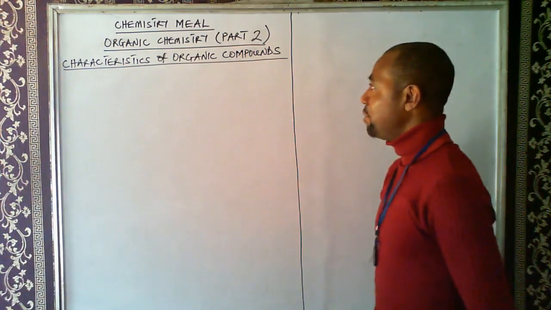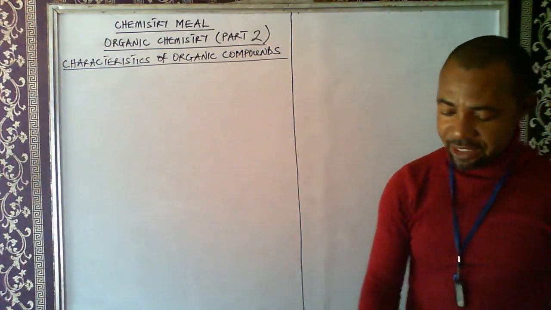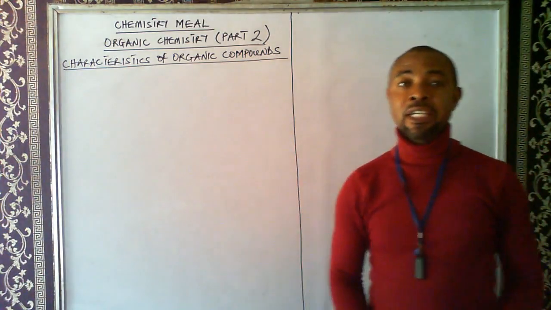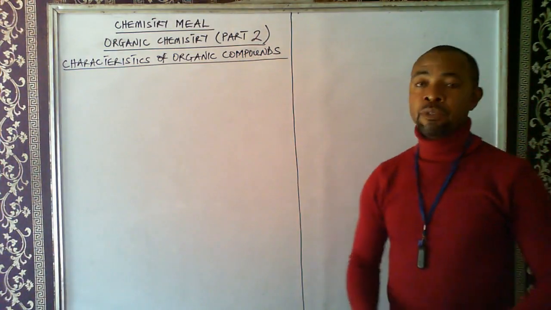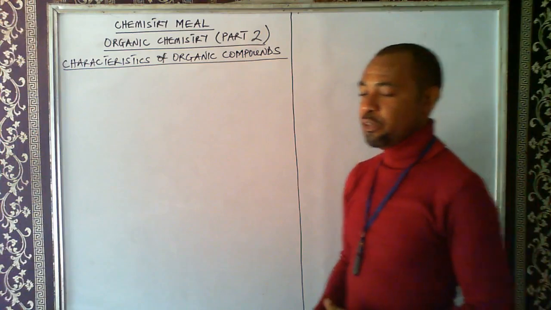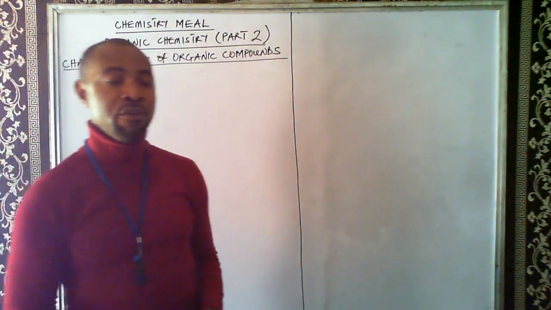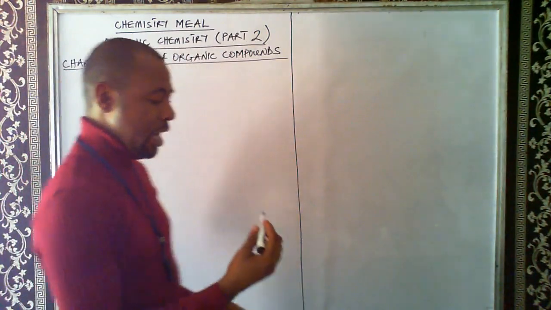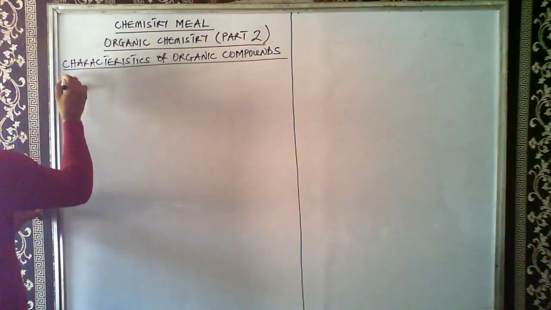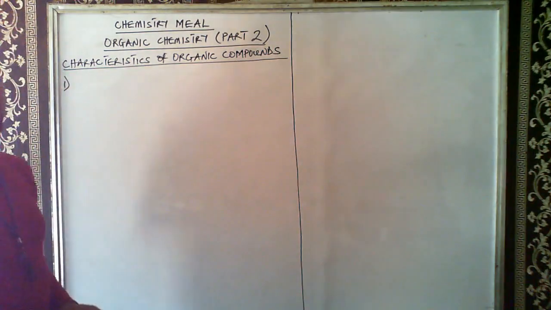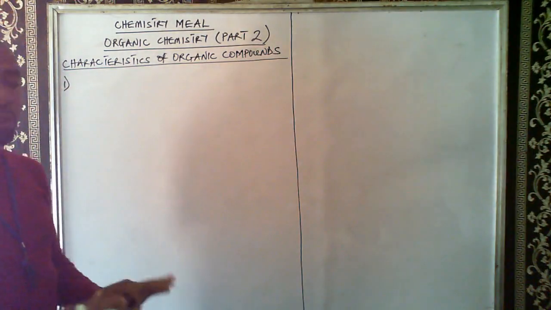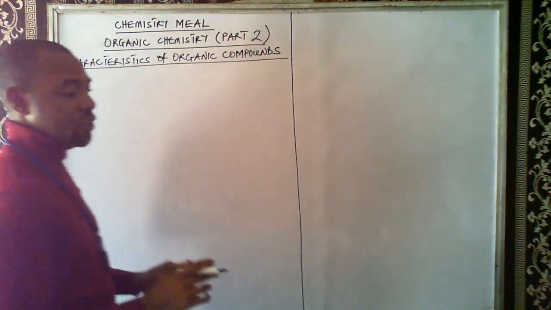Okay, let's begin with the characteristics of organic compounds. There are several characteristics of organic compounds, but we're just going to talk about a few in this short video. So follow me as we look at that. Number one characteristic: all organic compounds must contain carbon. So that's the first characteristic.